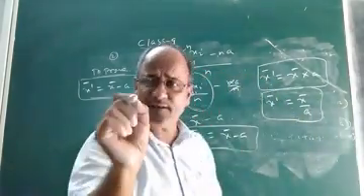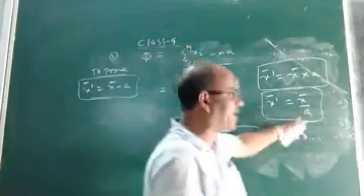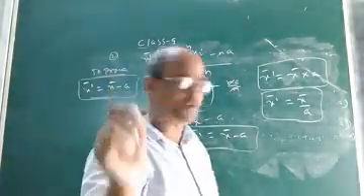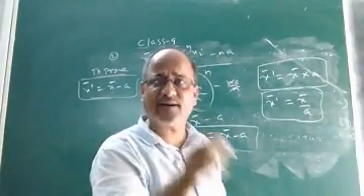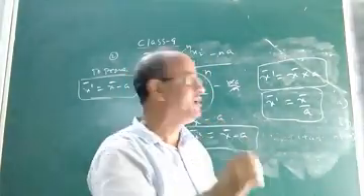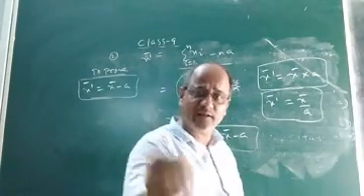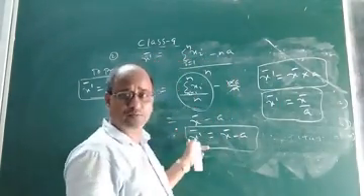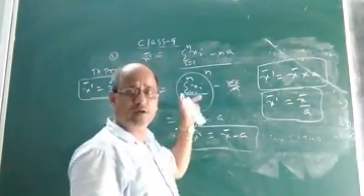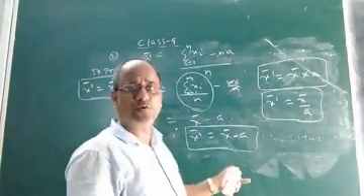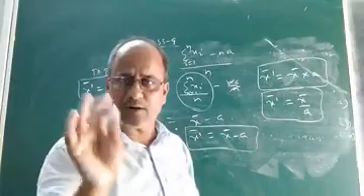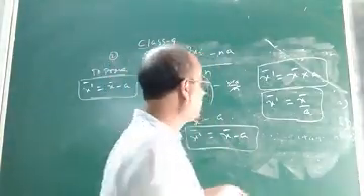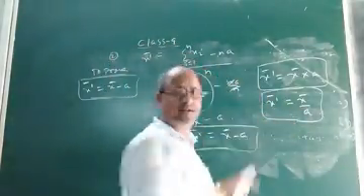That means, if each observation of a distribution is divided by some non-zero constant, say a, then the mean of the distribution will also get divided by the same non-zero constant a. These two properties you can easily prove following similar arguments to what I discussed in property number 1 and property number 2 of mean. Children, I hope you understood property 1 and 2, and how to prove these two important properties.